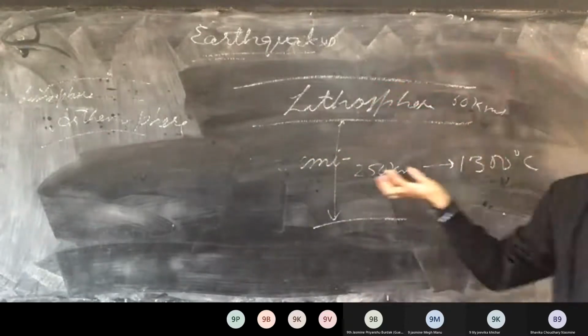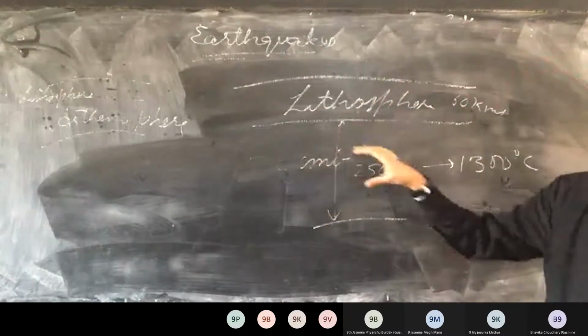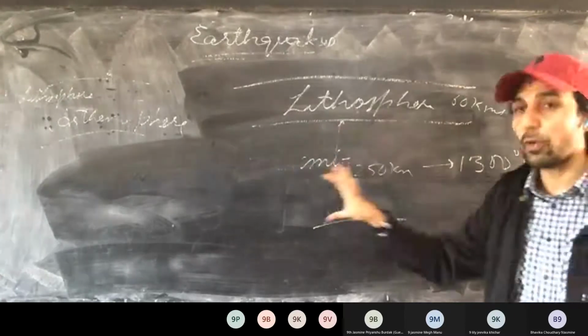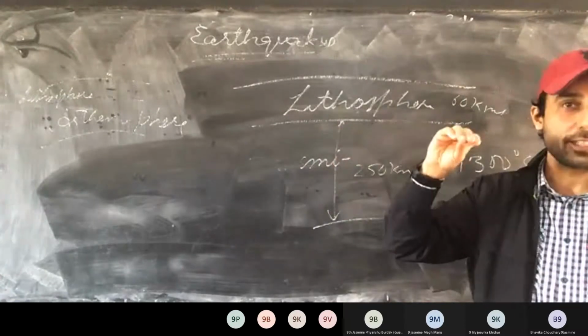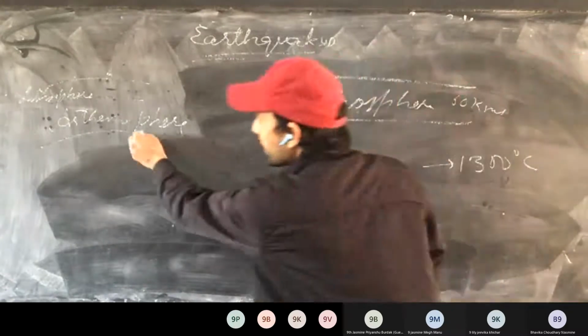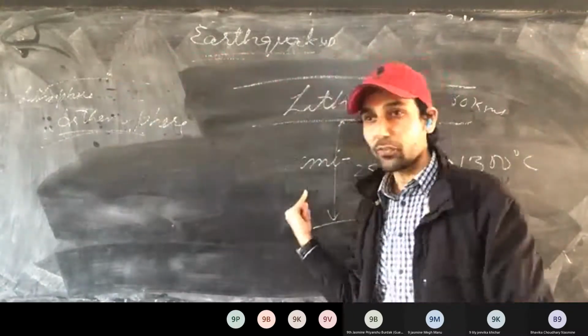A part of it has melted, and another part is in solid form. We can also call it a plastic layer. So asthenosphere, asthenos is a Greek word, it means soft. It is our soft layer.